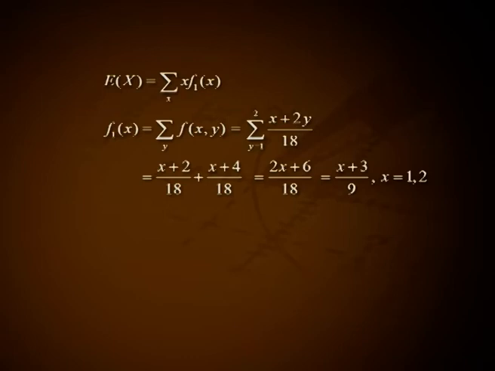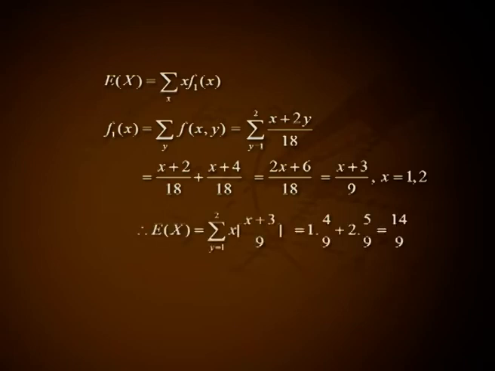Expectation of x equal to summation over x into f1(x). f1(x) equal to summation over y of f(xy), that is equal to summation over y from 1 to 2 of x plus 2y divided by 18, that is equal to x plus 2 divided by 18 plus x plus 4 divided by 18, that is 2x plus 6 divided by 18, that is x plus 3 divided by 9 for x equal to 1, 2.